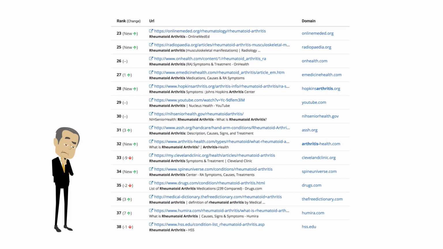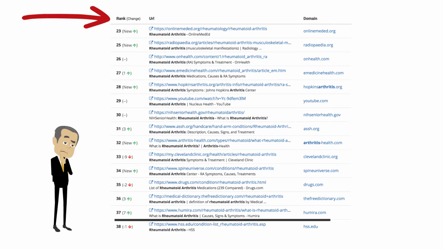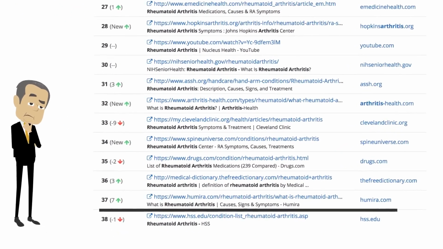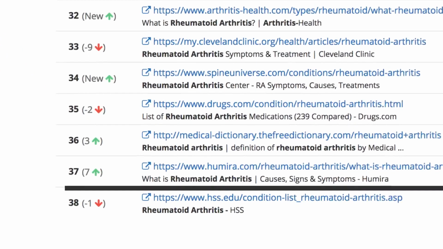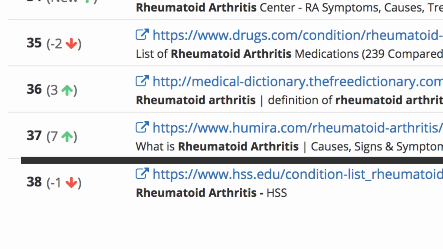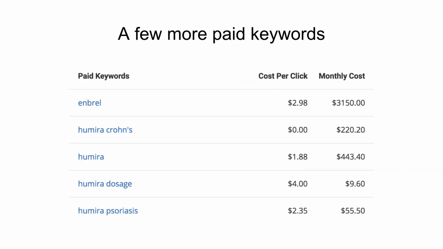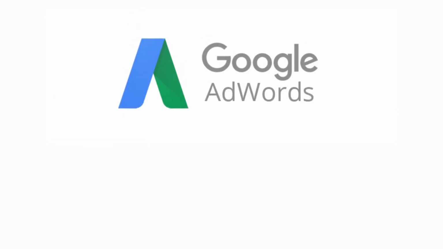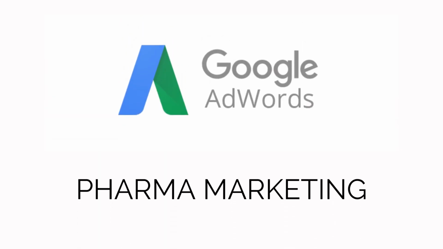If we look at the current website rankings for rheumatoid arthritis, AbbVie's Humira comes in at number 37. While 37 may not seem impressive, it's the first prescription drug on the list, and in case anyone was wondering, Enbrel is number 41. They've been able to establish an association between the treatment and the brand. What they've created is an environment where they're adding value. The bottom line of using Google AdWords for pharmaceutical marketing is to deliver what people are looking for at the right time.